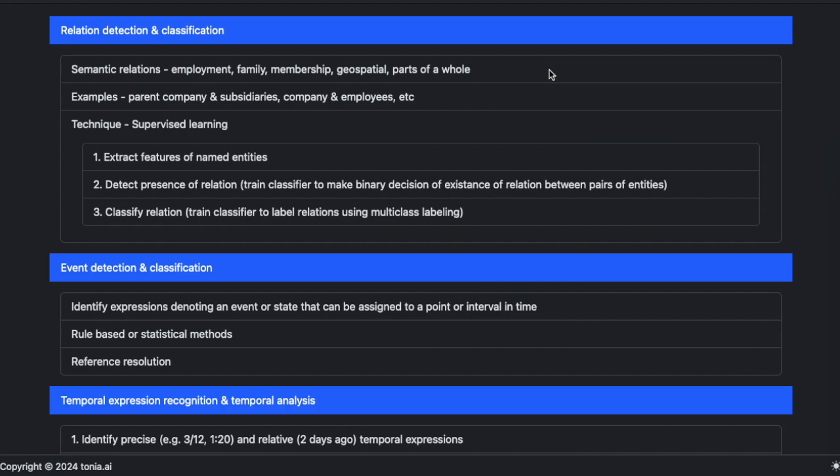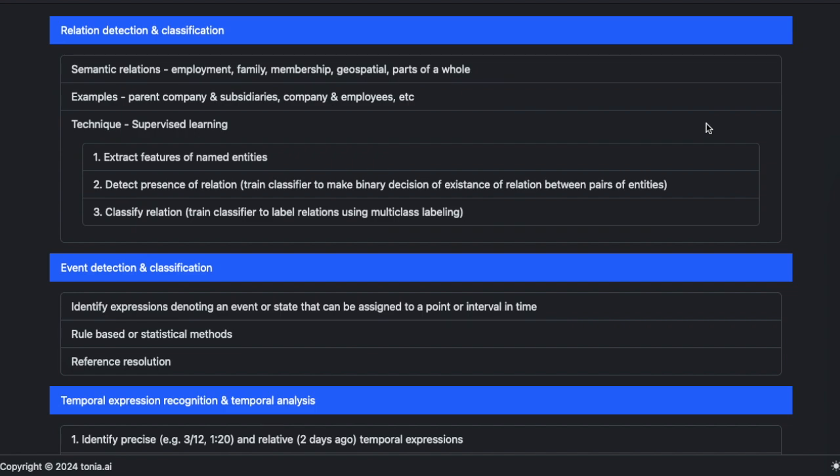This might sound familiar if you think about things like relational databases or object-oriented programming. To build these relations, we need a way to identify them in unstructured text.